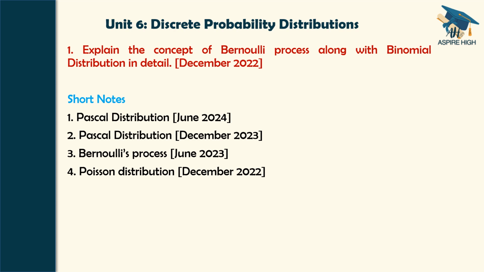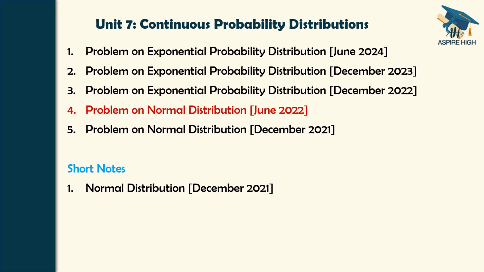There is a repetition. Pascal distribution was asked twice. The Bernoulli's process was asked as a short notes in June 2023. Poisson's distribution was asked in December 2022. There are no problems from this unit 6.